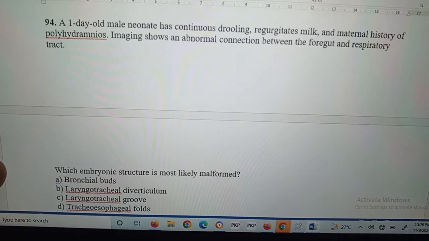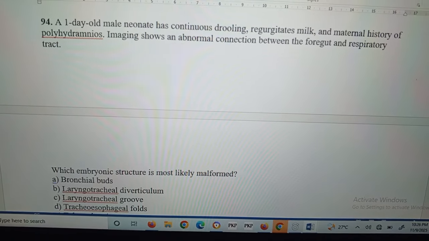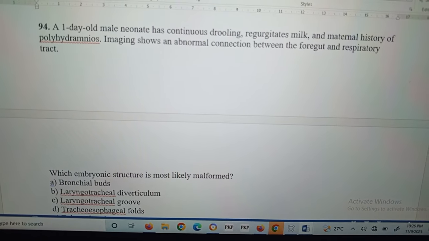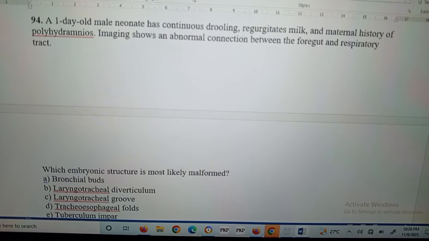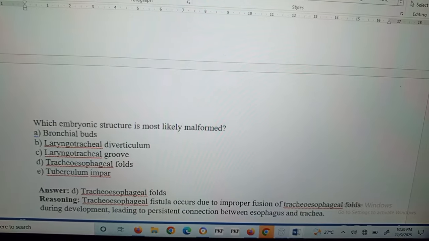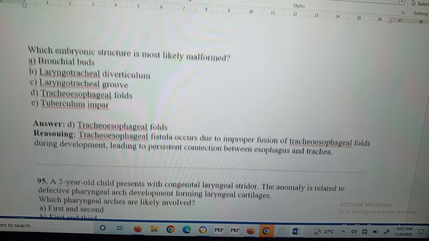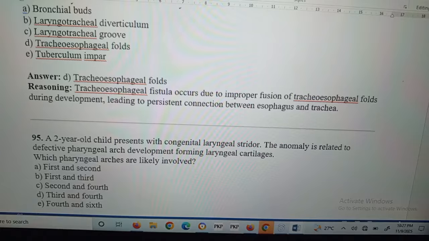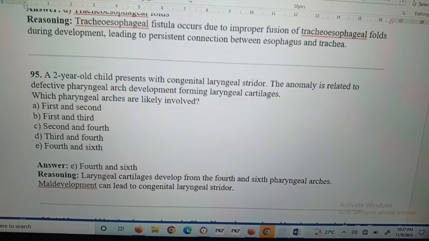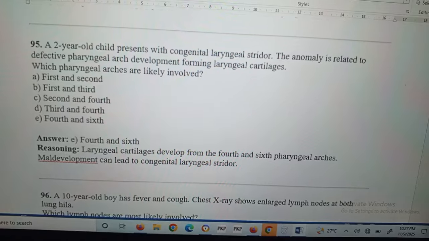Question number 94: a 1-day-old male neonate has continuous drooling, regurgitates milk, and has a maternal history of polyhydramnios. Imaging shows an abnormal connection between the foregut and the respiratory tract. Which embryonic structure is most likely malformed? Tracheoesophageal folds. Tracheoesophageal fistula occurs due to improper fusion of the tracheoesophageal folds during development, leading to a persistent connection between the esophagus and the trachea.